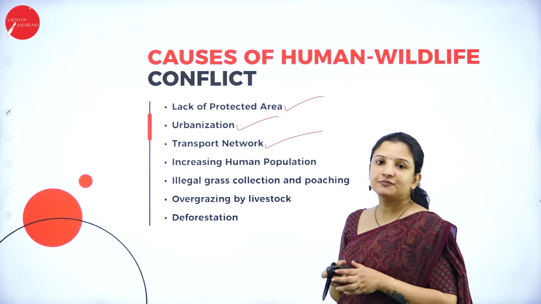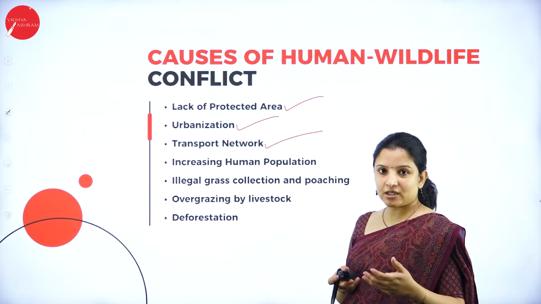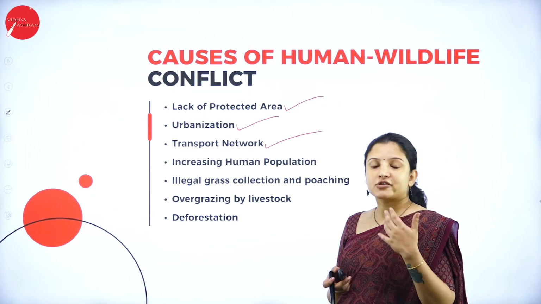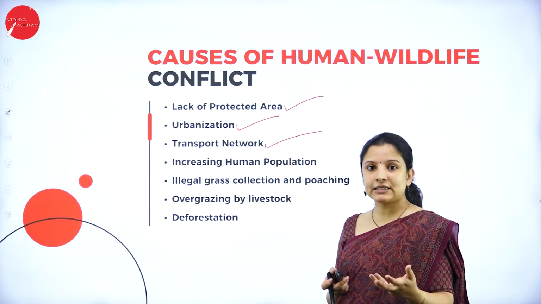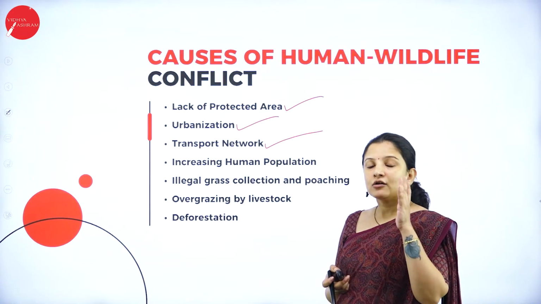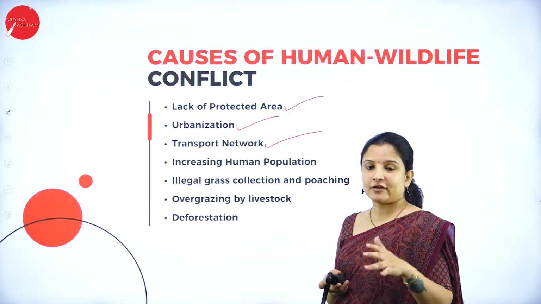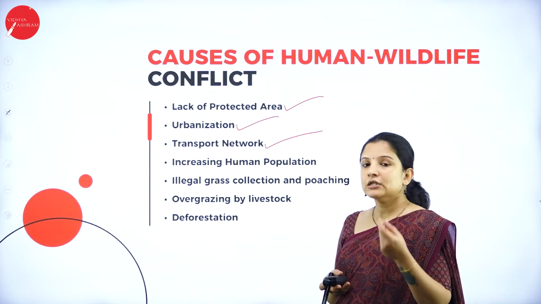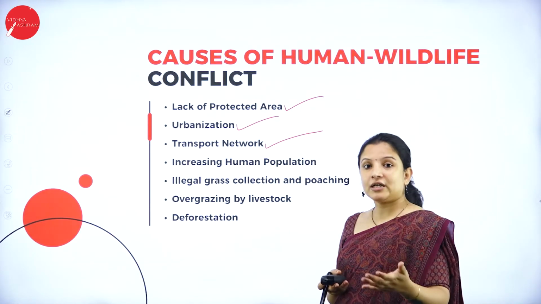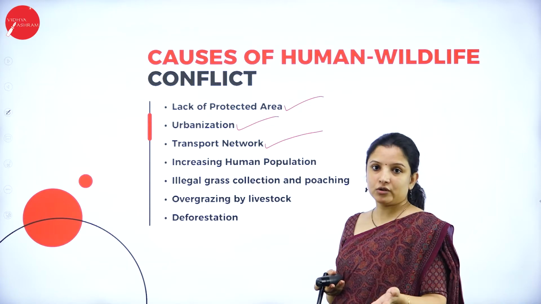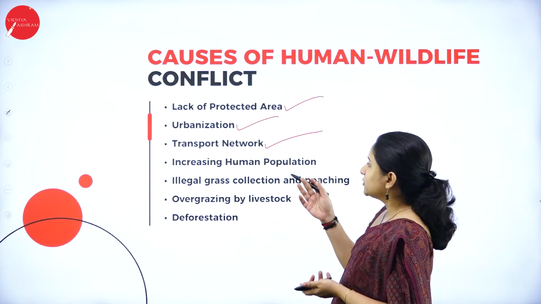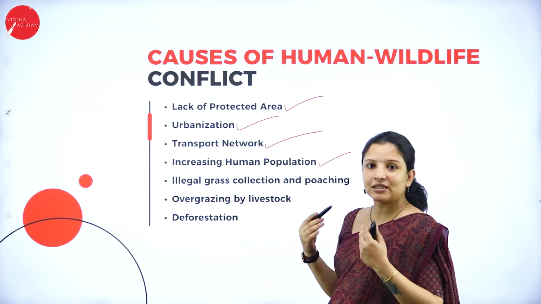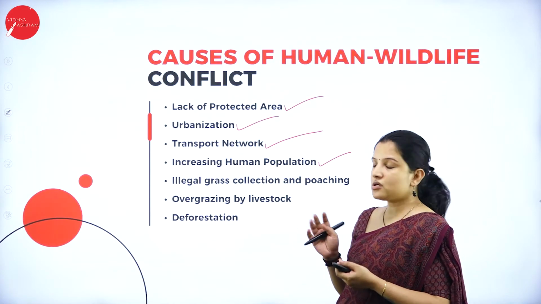Next is the transport network. As and when the population increases, the need for transport also increases, that is, construction of roads, bridges, and railways all increases. All this construction causes fragmentation of the forest, or habitat fragmentation, therefore leading to human-wildlife conflict. So what is habitat fragmentation? We have already covered that in previous sessions of a few of the units, so you can go back and have a look at it. Also, increasing human population is one of the major reasons here.